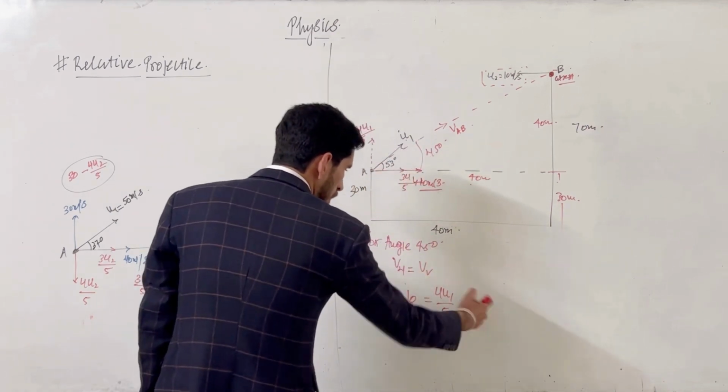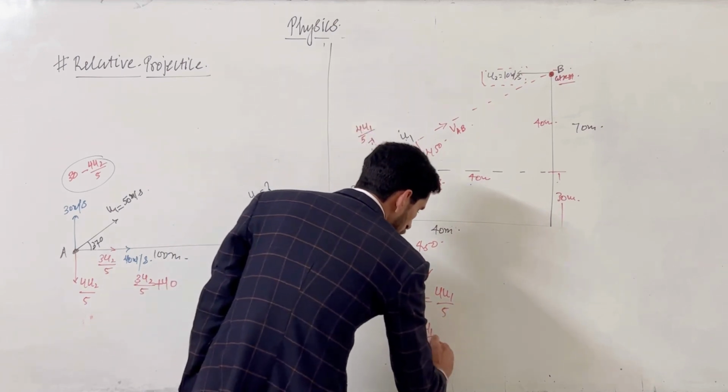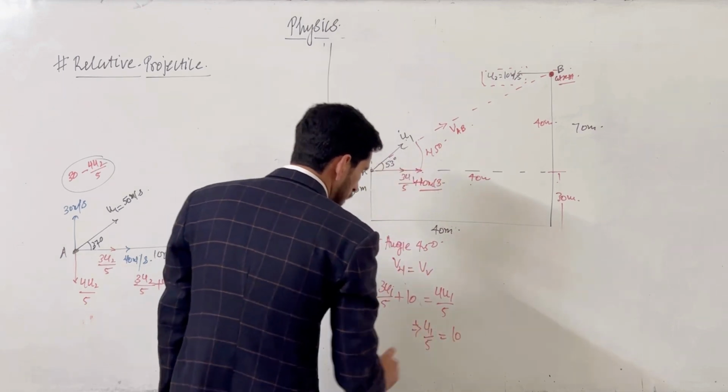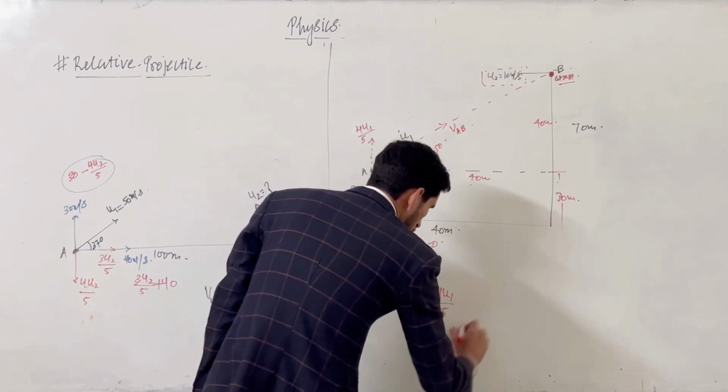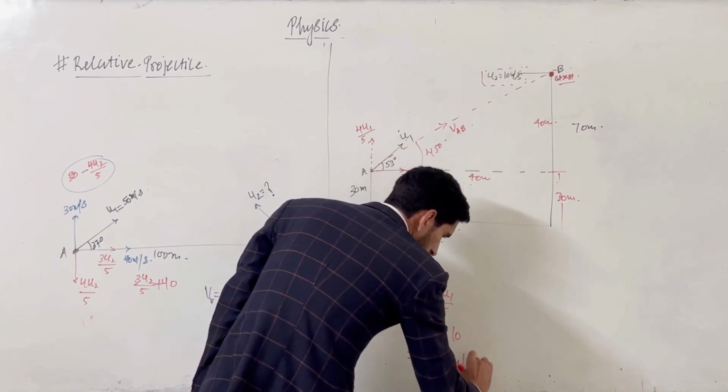If I transfer it to the other side, 4u1 by 5 minus 3u1 by 5 becomes u1 by 5, which equals 10. So what will be our answer? u1 equals 50 meters per second.